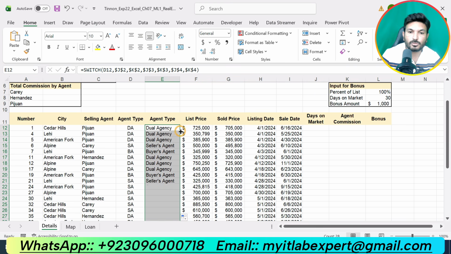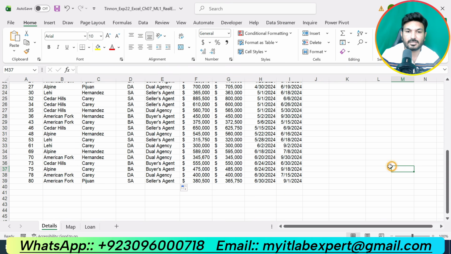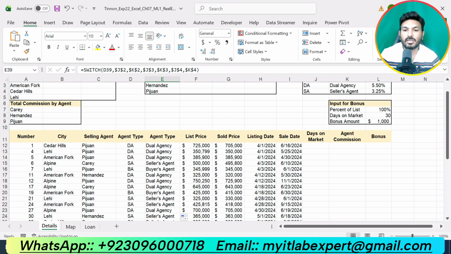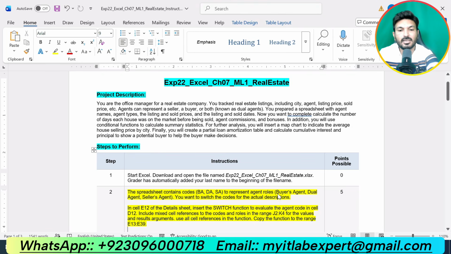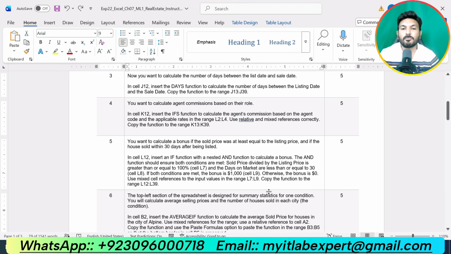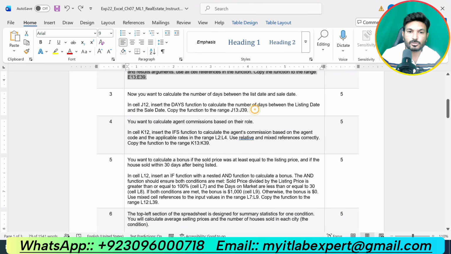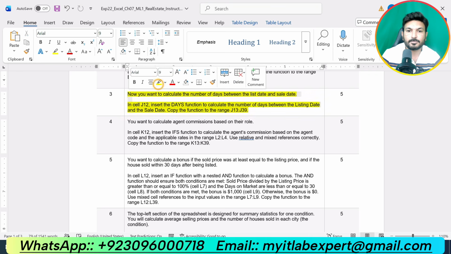Now we are supposed to use the fill handle so that we can get all the results. Now for BA we got buyer agent. For SA we got seller agent. Okay. So that is all about step number 2. We have completed the second step and now we are supposed to do the next step, that is step number 3.